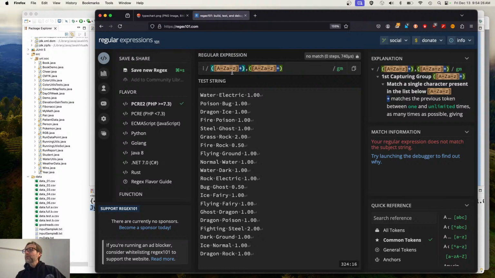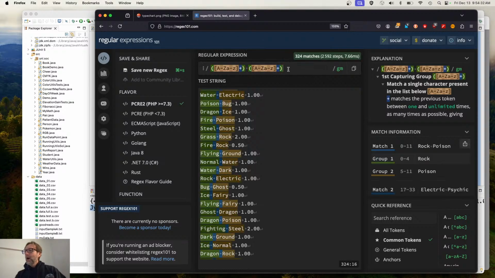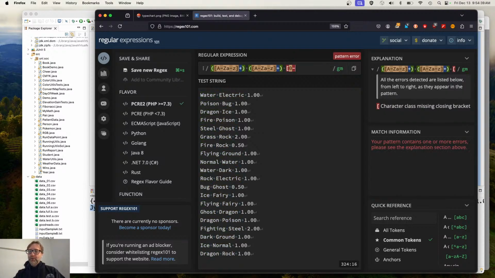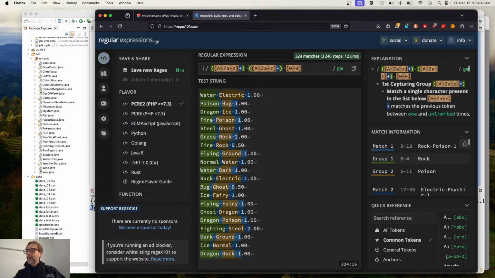So there's A through Z, one or more, A through Z, one or more, separated by a space. There we go. And then finally a space, and then what would it be? 0 through 9, as well as a period, one or more, there we go. Right. And I think that those are all being matched right there.